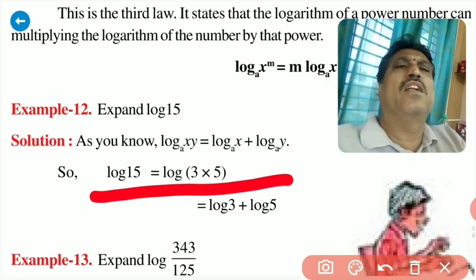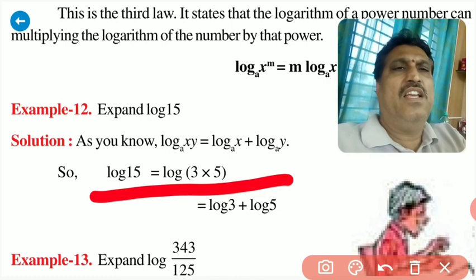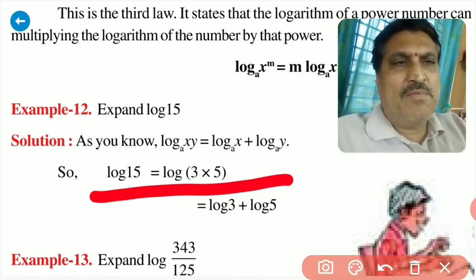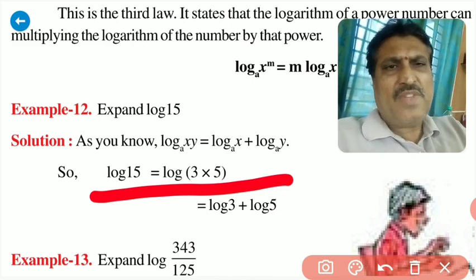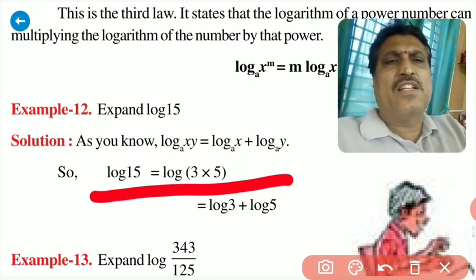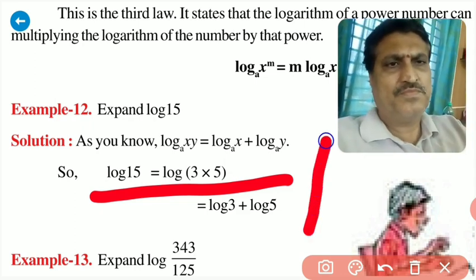Now you can split it; this is in the form of log AB, where A is 3 and B is 5. So log AB means log 3 plus log 5. If the base is given, then you can write the base. If the base is 3, you write base 3. If the base is 10, we have to mention the base also.